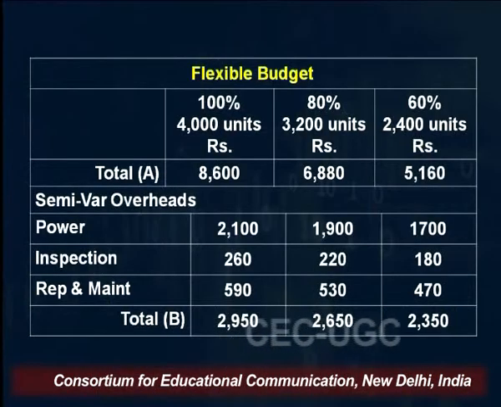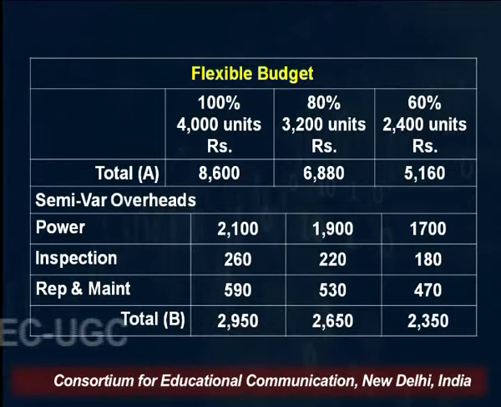So when you talk of this power cost, when you are producing 4,000 units, the 25 paisa per unit is the variable component, and the rest is the fixed component. So at the 2,800 level, 700 rupees is the variable component, and the remaining part is fixed.